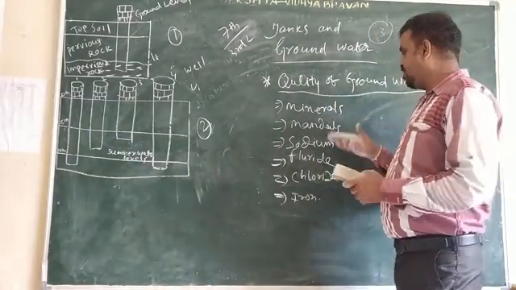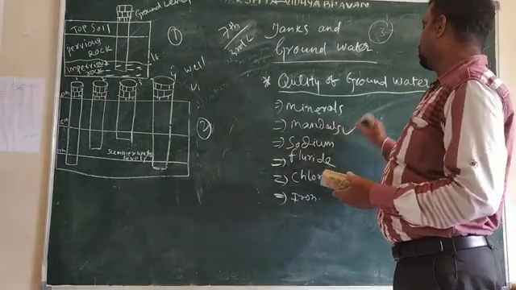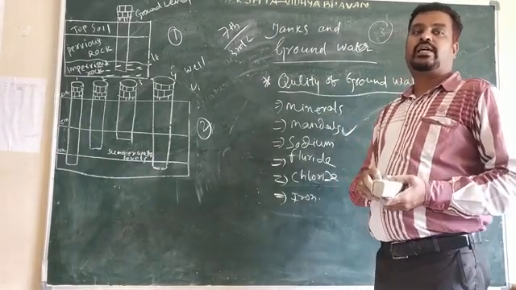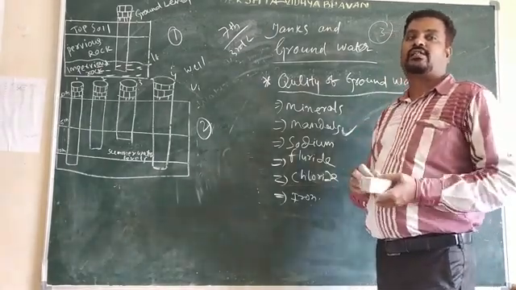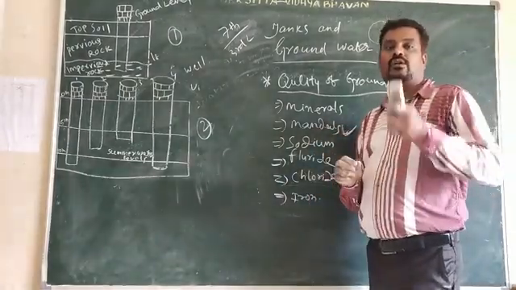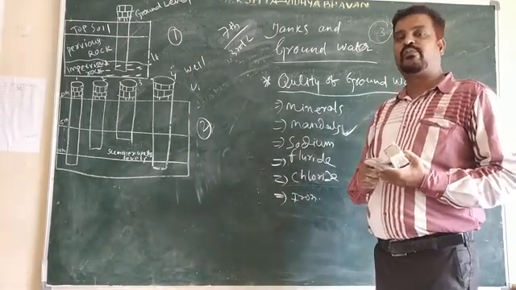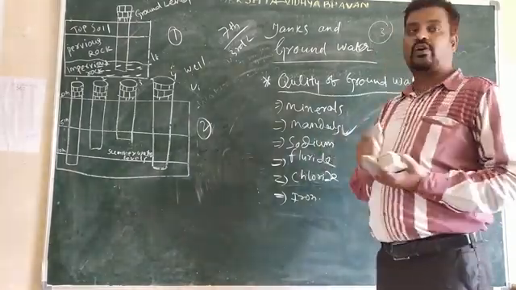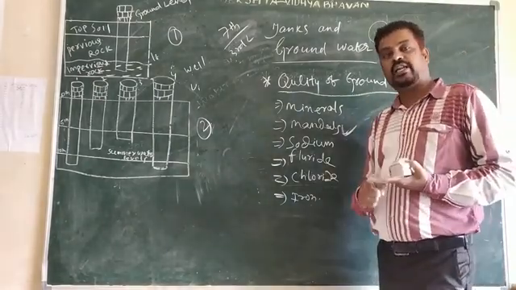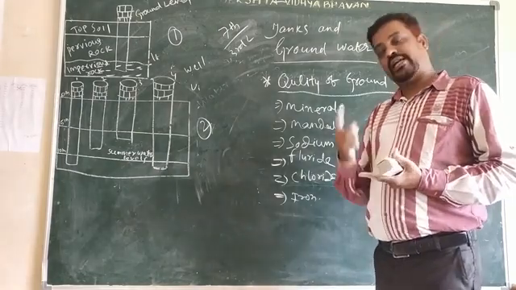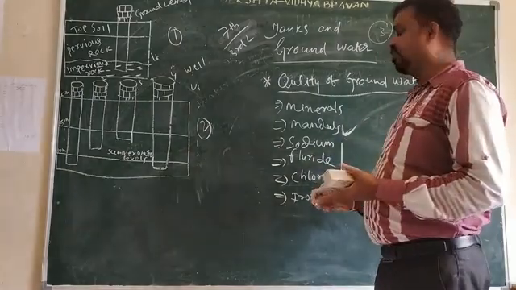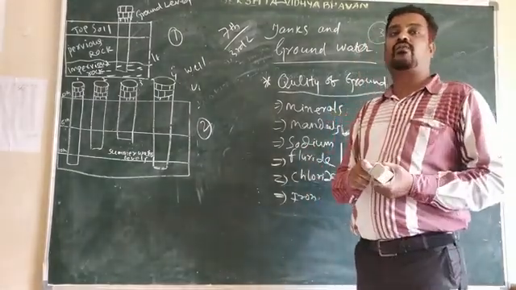In many mandals in our state, there is an excess quantity of minerals mixed with the water. So what is the excess quantity? Sodium is mixed in the water. Fluoride also mixed in the water. Chloride also mixed in the water. Iron also mixed in the water. Nitrate also mixed in the water. So these are the different kinds of minerals, and all these minerals are mixed with the water.